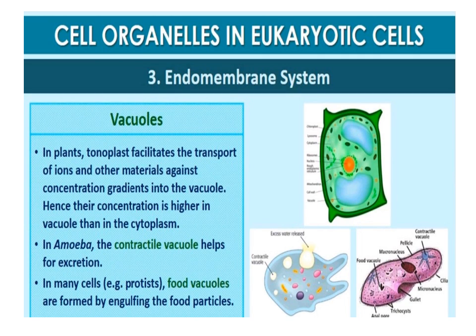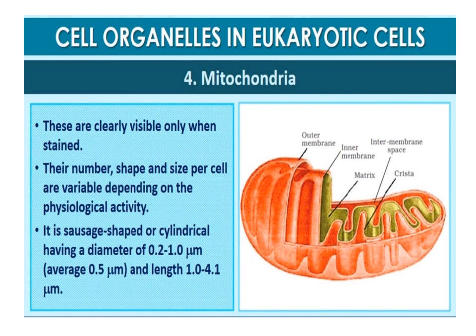In plants, the tonoplast facilitates the transport of a number of ions and other materials against concentration gradient into the vacuole. Hence, their concentration is significantly higher in the vacuole than in the cytoplasm. In amoeba, the contractile vacuole is important for excretion. In many cells, as in protists, food vacuoles are formed by engulfing the food particles.